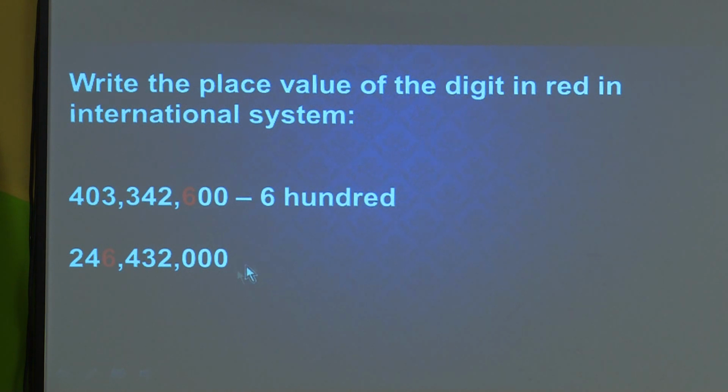So after 3 digits, you have to insert the comma for the international system. So what will be the answer of this? Here what will we write? Here it is 6 million. Yes, you are right. If I am giving 4 here also, it is a million. Okay.